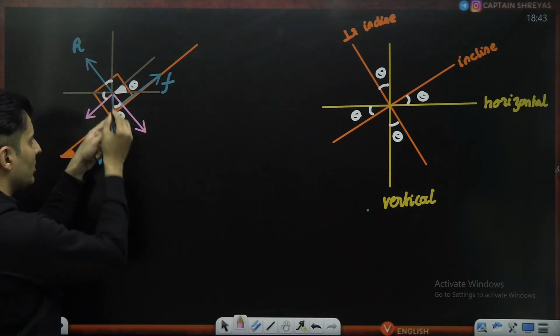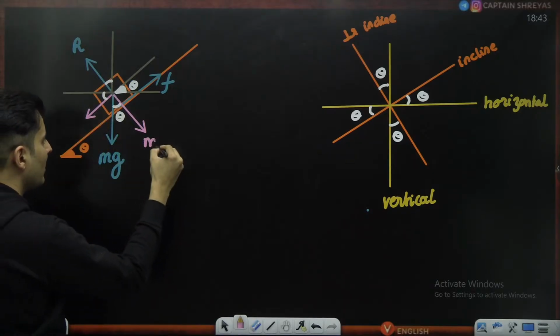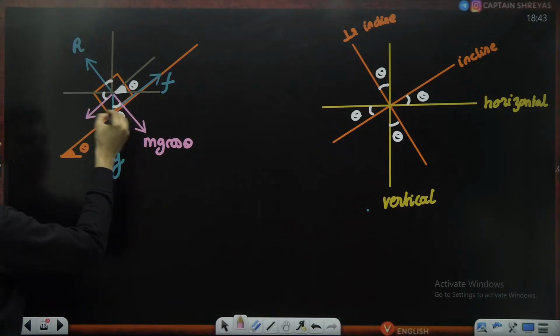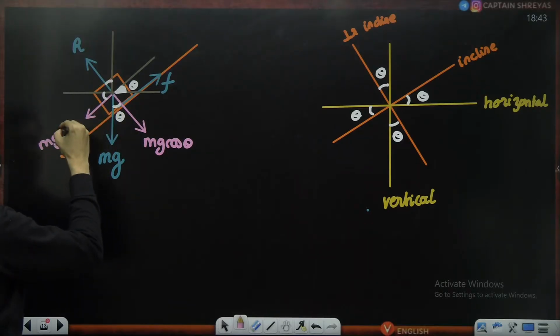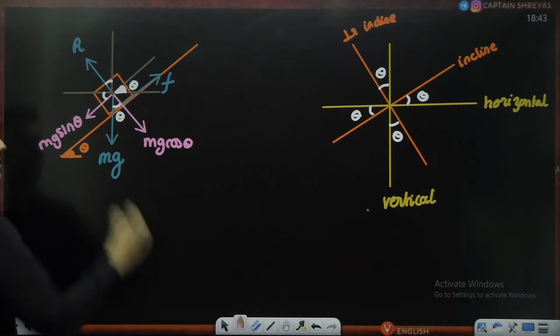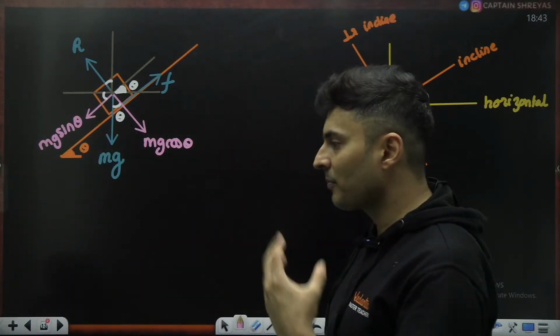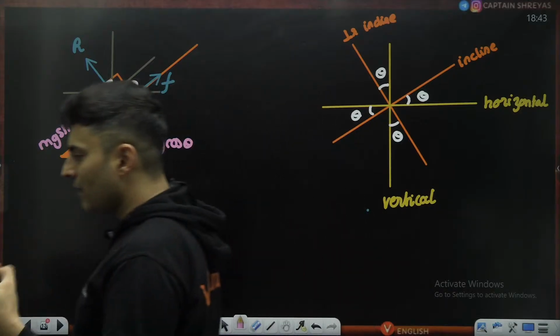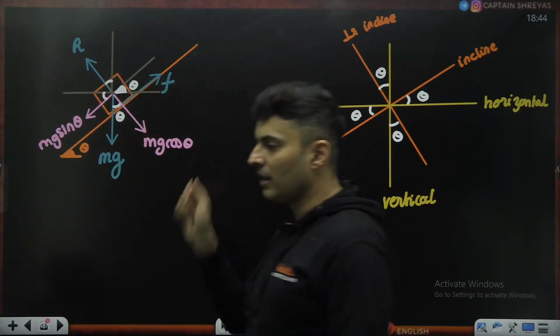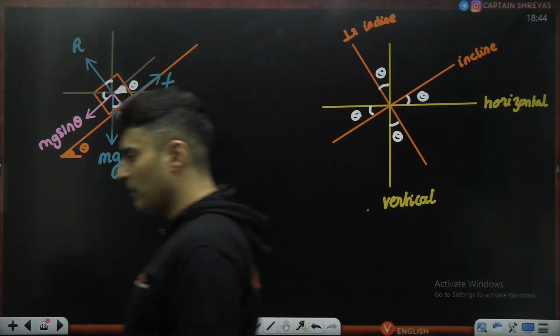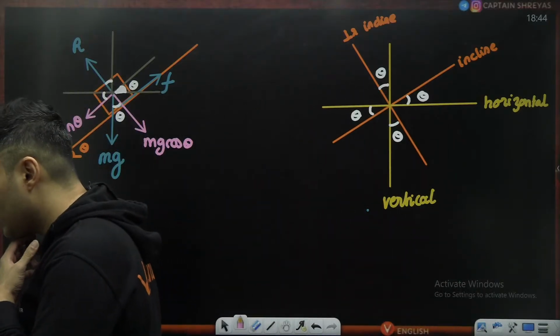This theta is closer to this component, so this will be mg cos theta. And this component is far away, so that's why this will be the sine component, mg sin theta. That's how you use vectors, splitting, addition. Yeah, everyone with me, you will never ever get confused after this particular method.